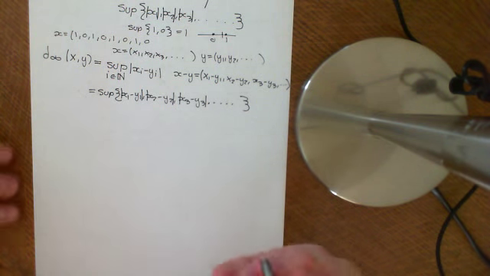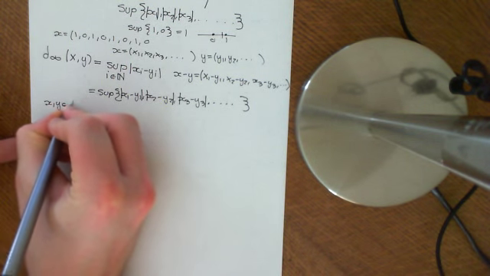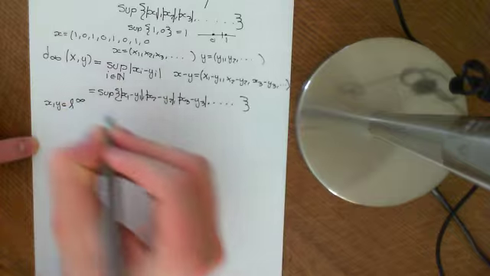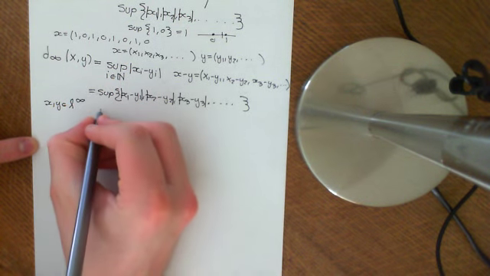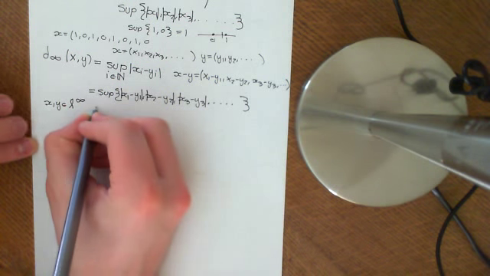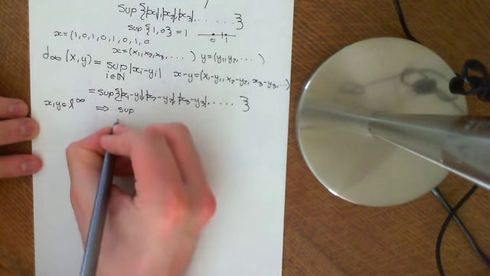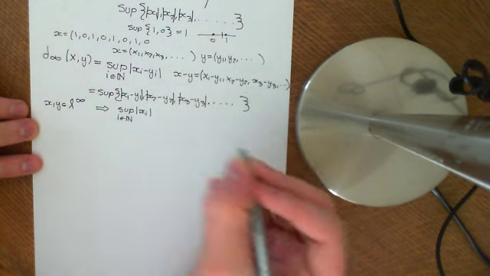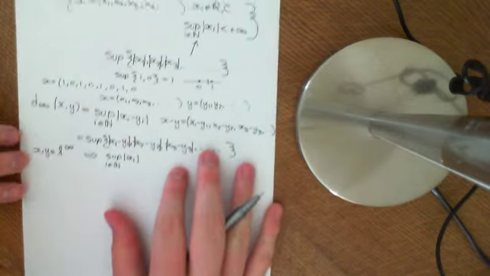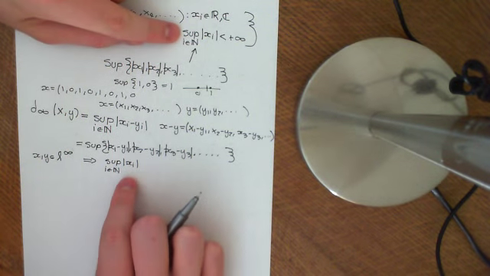And the reason it exists is because x and y are elements of L-infinity. If they weren't elements of L-infinity, it wouldn't be guaranteed that it exists, of course. But because they are elements of L-infinity, the supremum over i in the natural numbers of the modulus of xi is some finite value, because if we go back to the definition, if x is an element, this is precisely the definition.